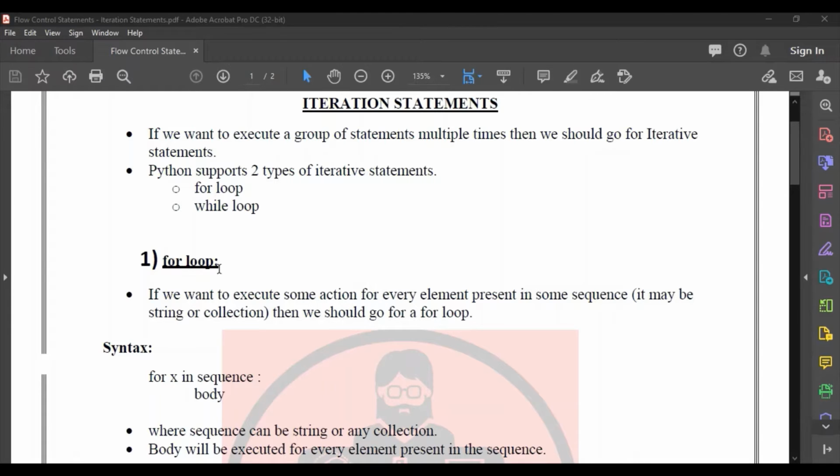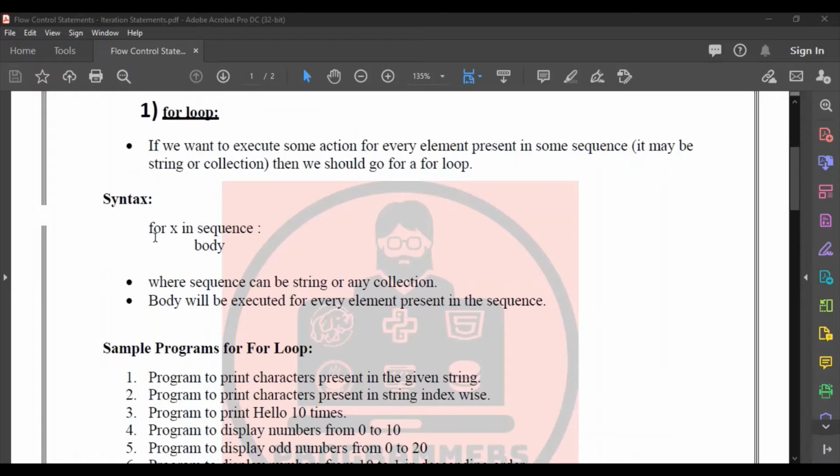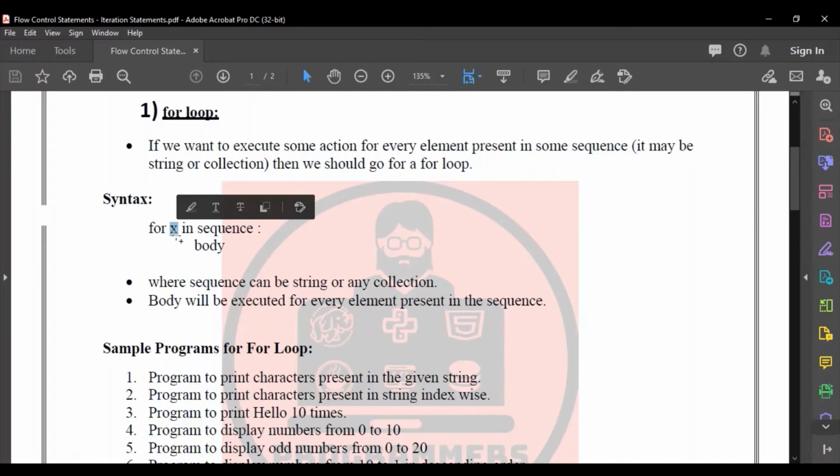The syntax of the for loop is: for x in sequence. Here x is just a variable, and in the place of x we can define any other variable. In is the keyword. Sequence here denotes anything; it can be a string, a list, any variable, that collection. Then a colon, and then here is the body, where we can give the set of statements with a tab space that we want to execute for this sequence. The sequence can be a string or any collection. The body will be executed for every element present in the sequence. So this is the general syntax of the for loop.